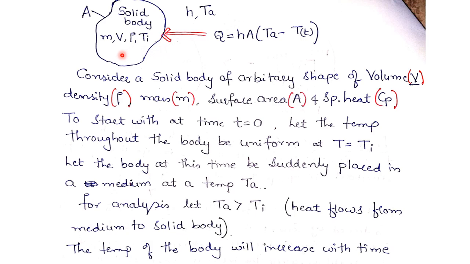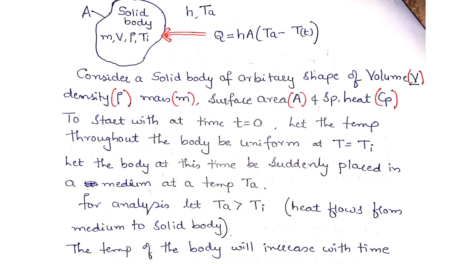So let us consider an analysis. Consider a solid body of arbitrary shape. This is a solid body of arbitrary shape which has volume V, density rho, mass m, surface area of the body A, and specific heat of the body Cp.